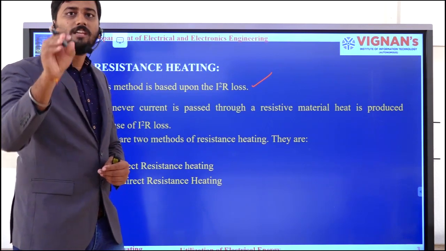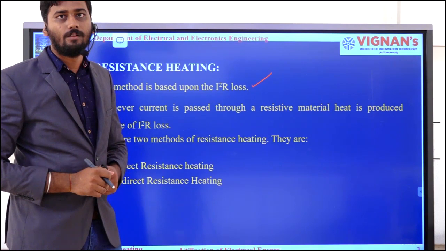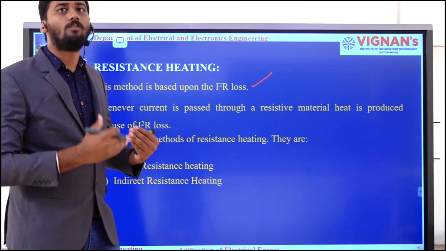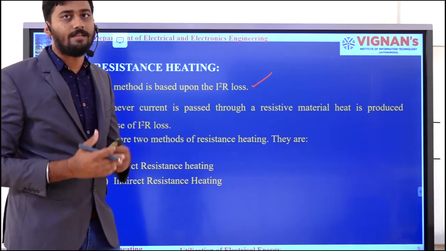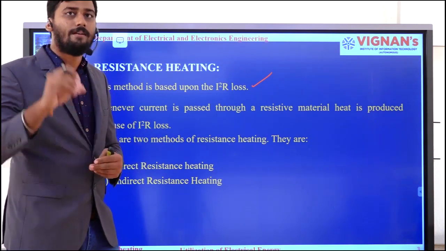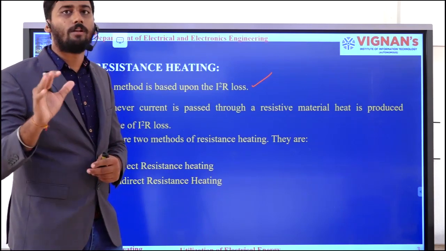One more thing, here also we need to satisfy the law of conservation of energy. If I am supplying a particular amount of electrical energy to an element, I need to know what is happening with that energy. Blindly I cannot say that energy was not there. Definitely I need to satisfy the law of conservation of energy there also.